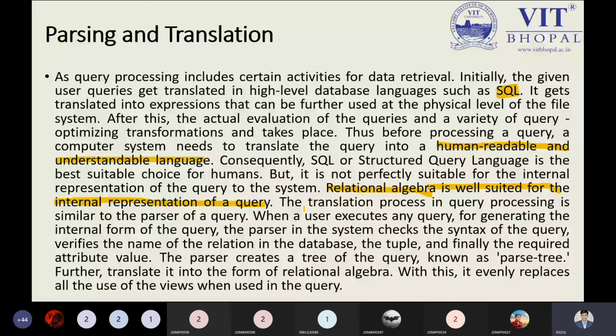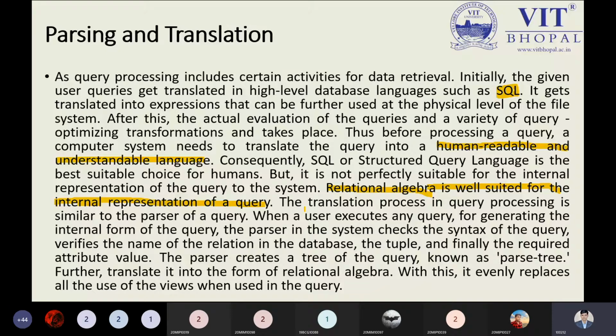So of course I have written the wrong query, or instead of the select I have forgotten to put the C. Instead of these six letters, I forgot to type the C, so I will get an error, of course. And verify the names of the relation in the database. Of course, if the database does not exist, then you will try to fetch the data from the employee table, which is not available in our database. So that is the point.